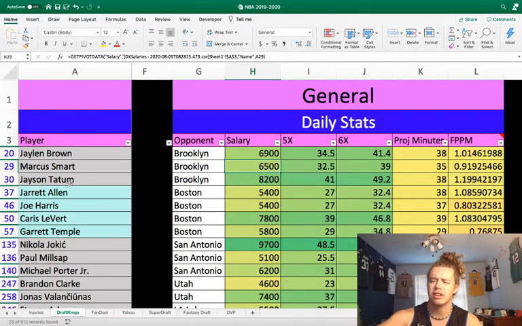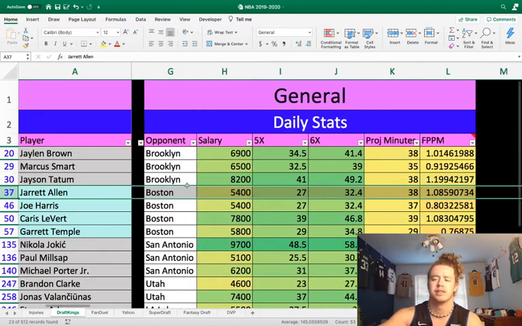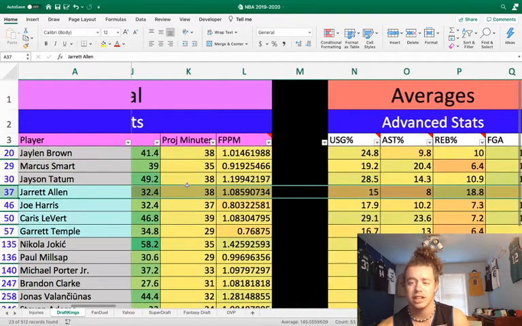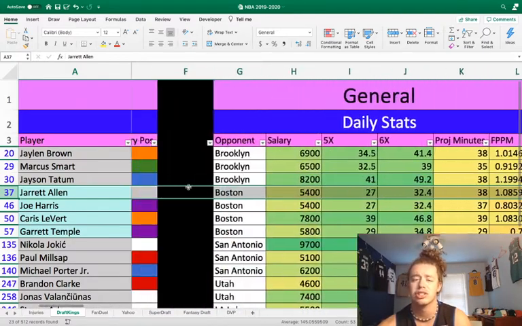Next, we're going to get into the Brooklyn Nets. We have Jarrett Allen at 5,400. And yeah, Boston's kind of a tough matchup, but Jarrett Allen's just 5,400. He shouldn't be 5,400 with everyone out. He's playing in the upper 30s of minutes. Right now, I have him projected for 38. He may only get like 35, but that's still going to destroy that salary. He's just way too cheap.